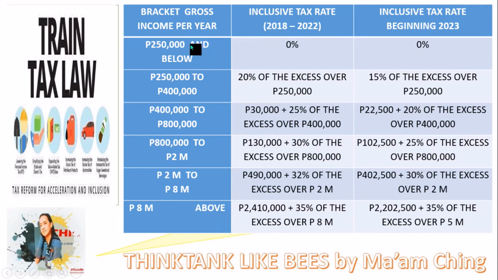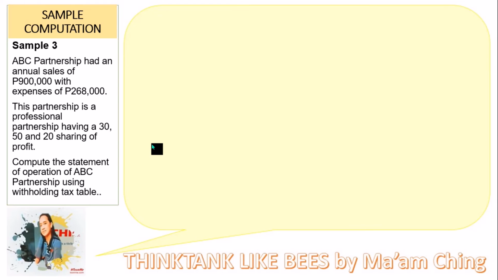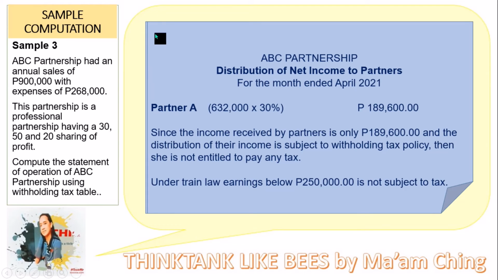Because it is only 189,600, it is zero rated tax. So she is not entitled to any tax. Under the TRAIN law, earnings below 250,000 are not subject to tax.